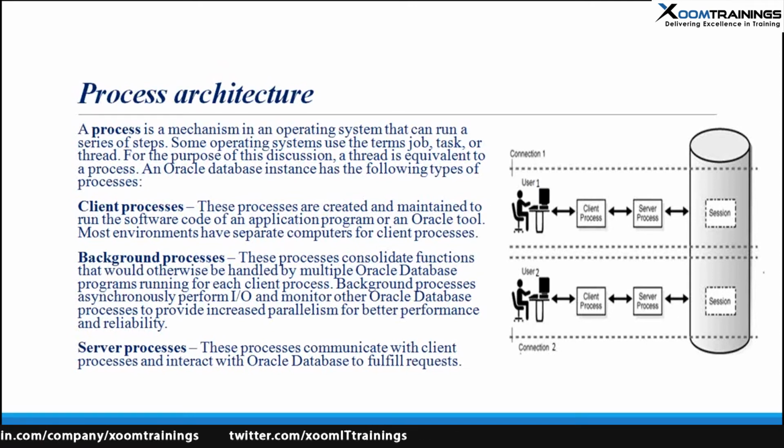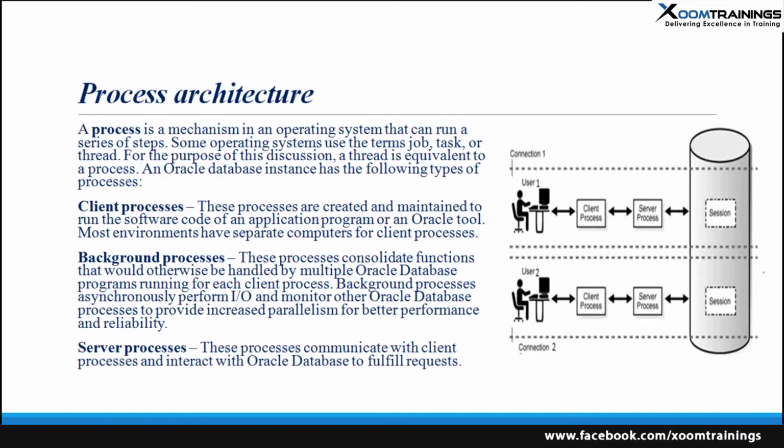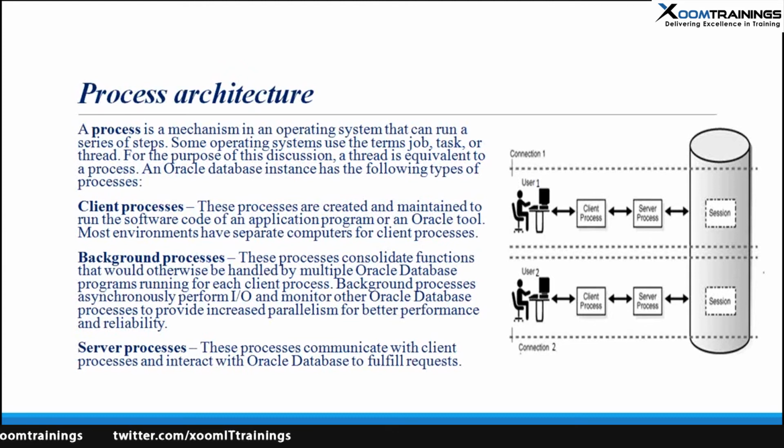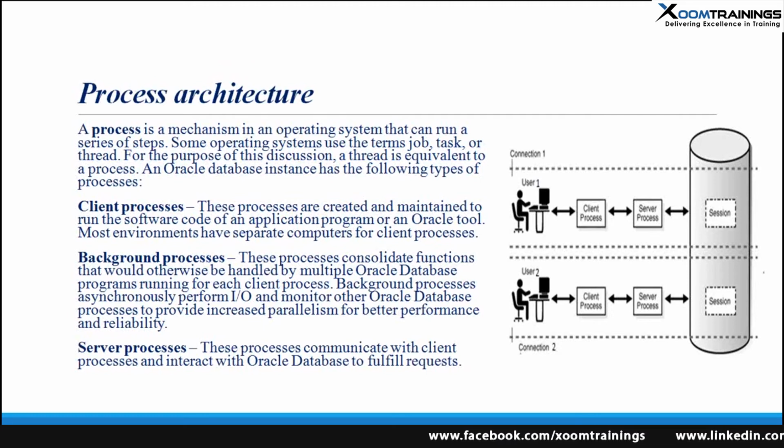So what do the background processes do? Background processes perform all the activities which are required inside the Oracle database software. For example, there is a DB writer. What it does is, when we issue a commit, it writes the database buffers to the Oracle data files. So this is the DB writer. There is a log writer which writes logs to the log files. So there are multiple background processes which work together to keep the Oracle database running.